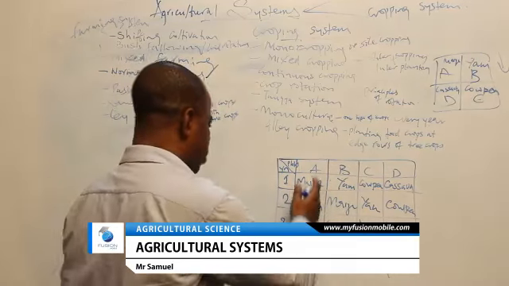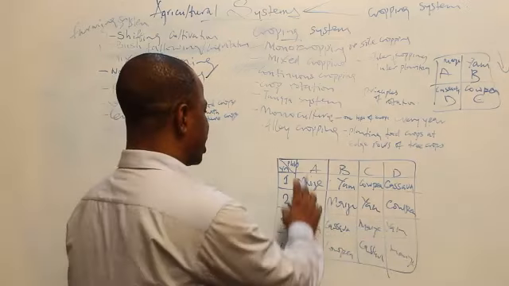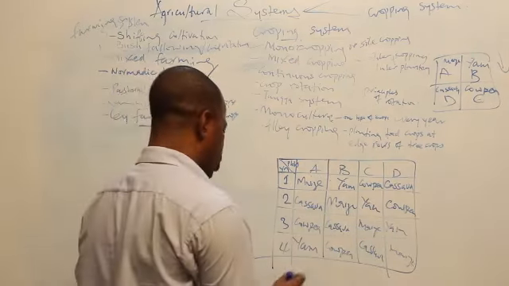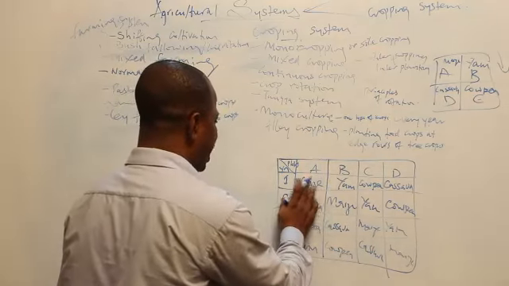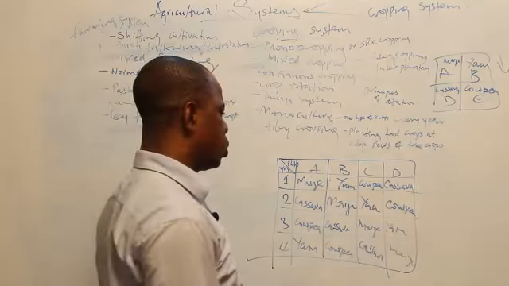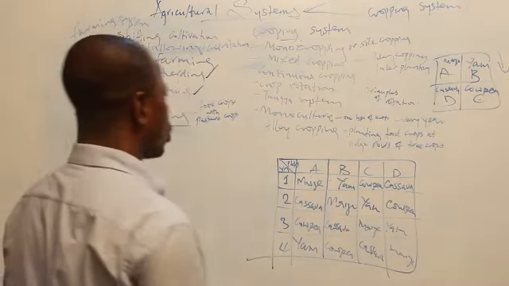Then none of them is of the same family. So crops of the same family do not follow each other. Crops that are related by disease do not follow each other. The only thing you can do, when you want to plant another crop, is allow a year interval to be vacant where you grow your legumes or you allow the land to rest. This is called crop rotation.